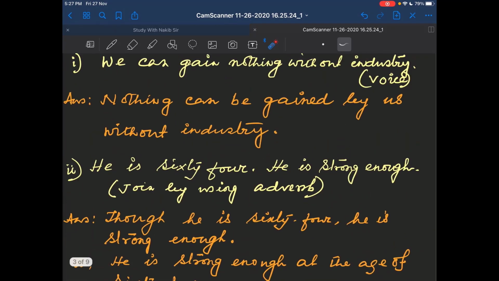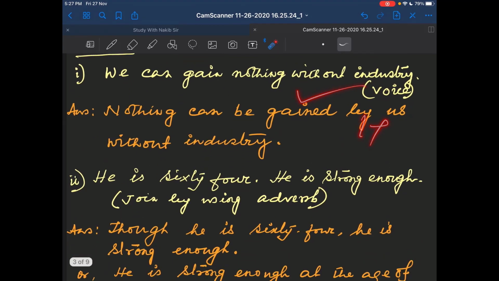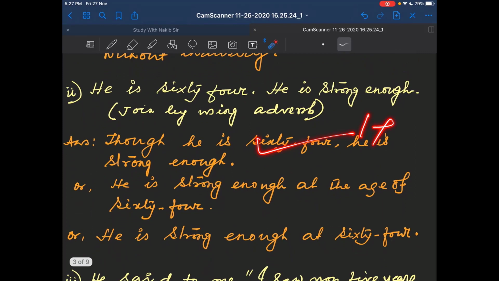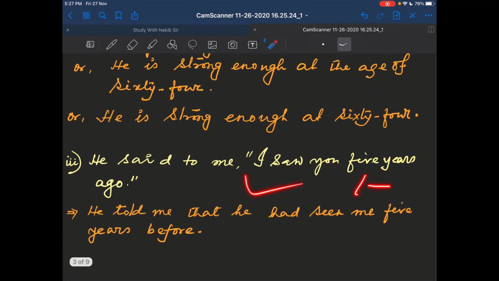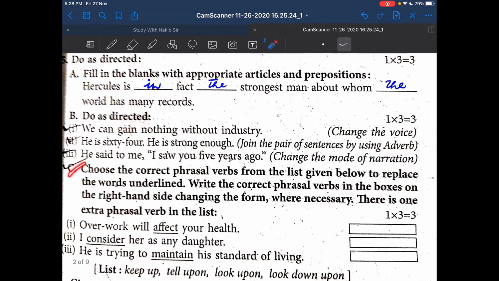Okay, so here in this section you have got one for this, and one for this, and one for this, together 3. So for this part you have got 3, and for part A you have got 3. So together, up to this you have got 6. Now go to part C.